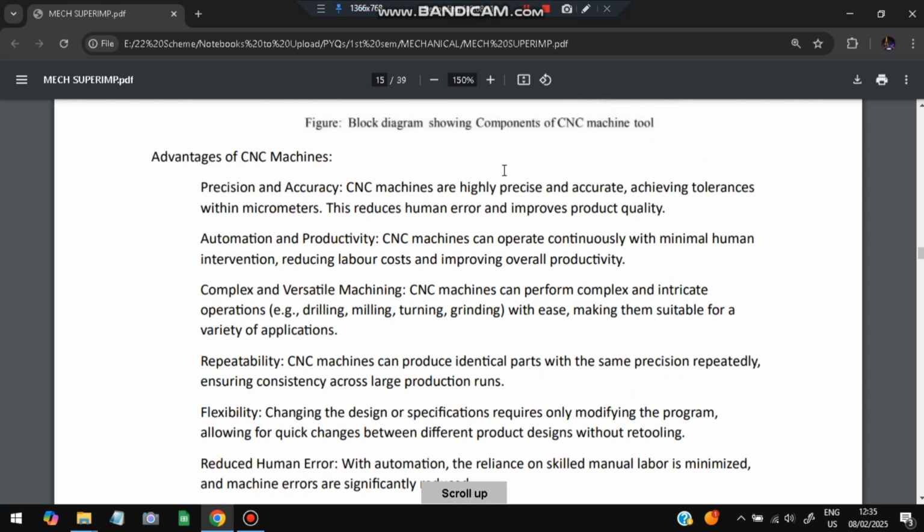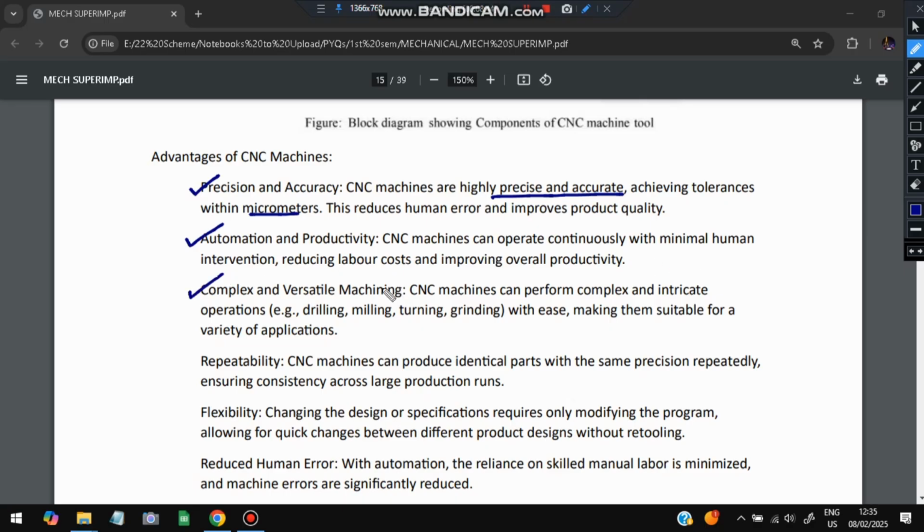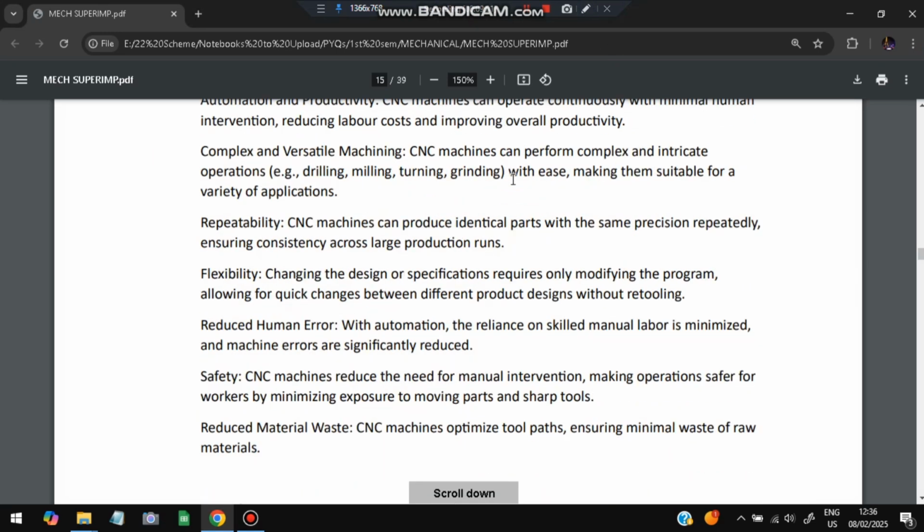Advantages of CNC machines: precision and accuracy. They are highly precise and accurate, achieving tolerances within micrometers. Automation and productivity: CNC machines can automate with minimal human intervention. Complex and versatile: they perform complex operations, and versatile means they can perform various different operations. Repeatability: they can repeat the same task again and again. Flexibility: if you want to change the design or specification, you can do that. Reduced human error, because human intervention is less and it's only the computer, so errors will also be fewer.